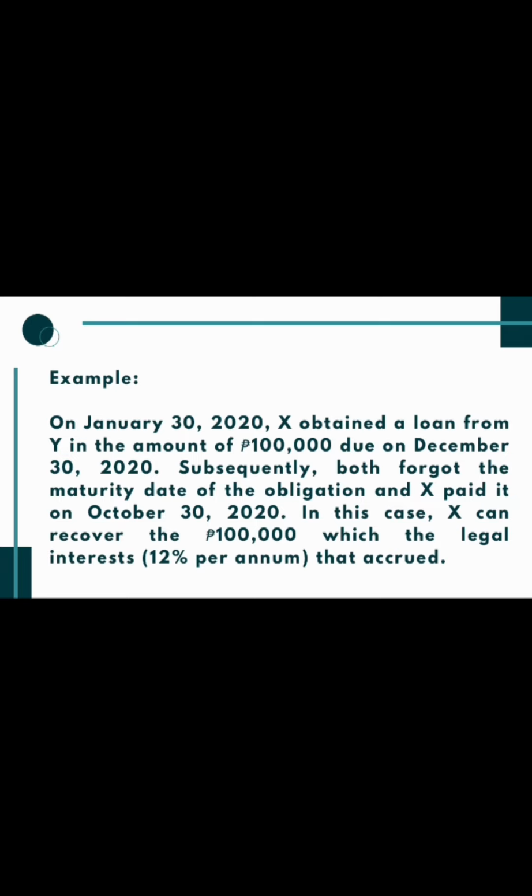So example: on January 30, 2020, X obtained a loan from Y in the amount of 100,000 due on December 30, 2020. Subsequently, both forgot the maturity date of the obligation and X paid it on October 30, 2020. So sa kaning case, ma-recover ni X ang 100,000 pesos nga naipon sa legal nga interest, which is 12% per annum.